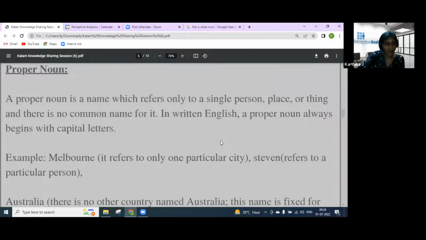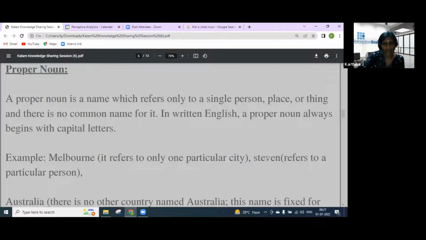So what is a proper noun? A proper noun is a name which refers only to a single person, place, or thing, and there is no common name for it. In English, when we are writing a proper noun, we have to use a capital letter. First example, Melbourne. It refers to only one particular city. It is not a general name, so that is why it's called a proper noun.